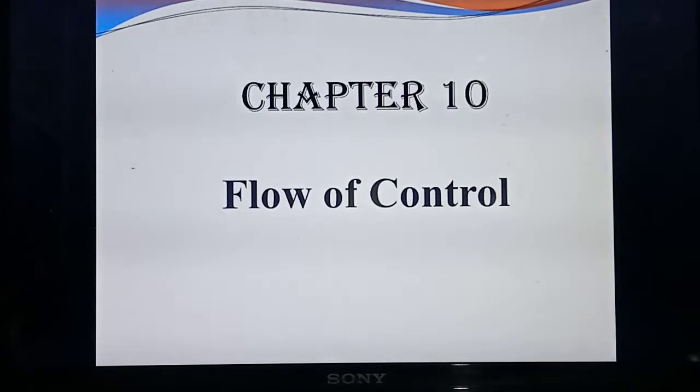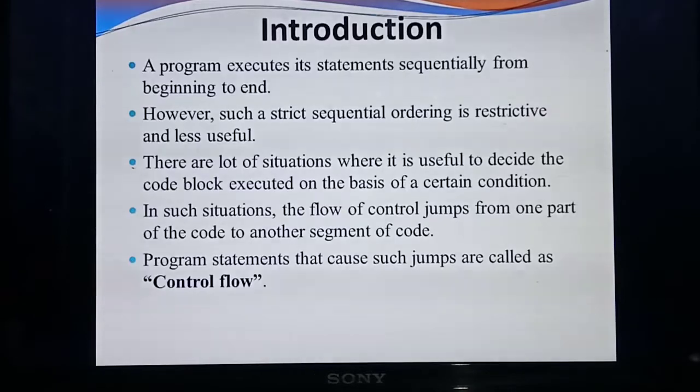Today onwards we are going to study a new chapter, Chapter 10: Flow of control. So what's the title of our chapter? Flow of control. In this chapter we are going to study the flow of control. That means, in a program, the control will flow from where to where. A program is a collection of statements or instructions, isn't it? A program will contain a lot of statements, nearly 10 to 11 lines or 12 to 13 lines. What do you mean by statements? The codes or lines.